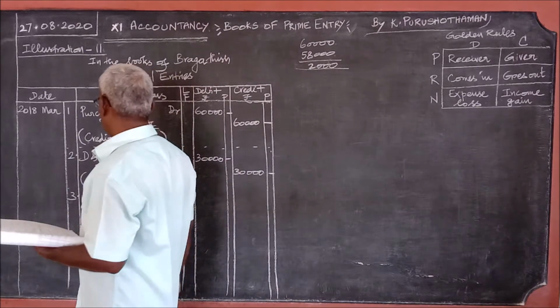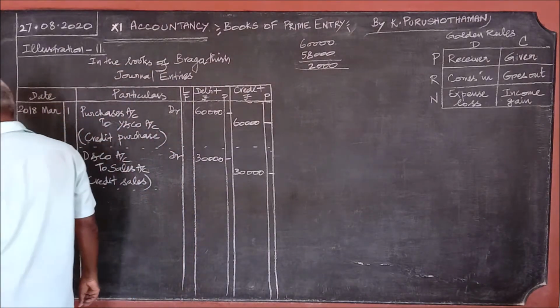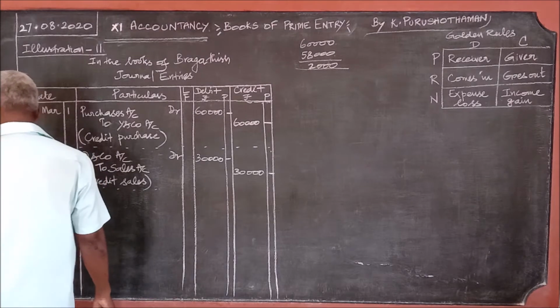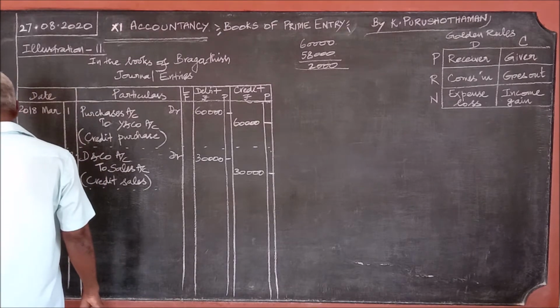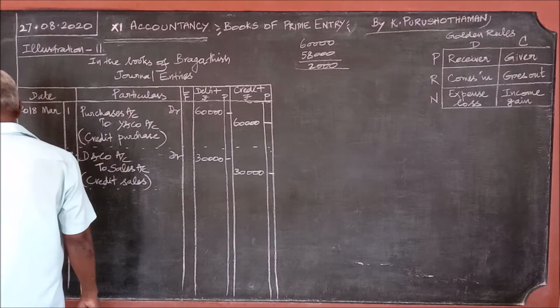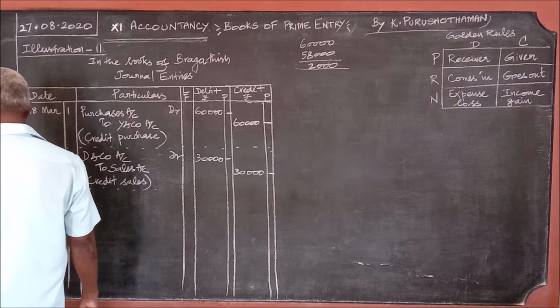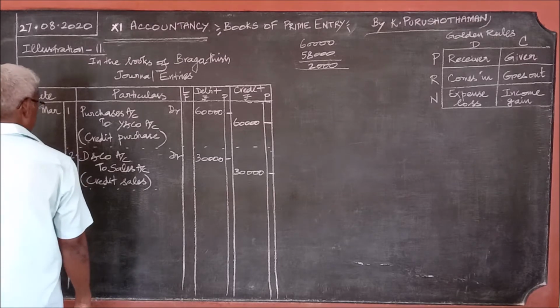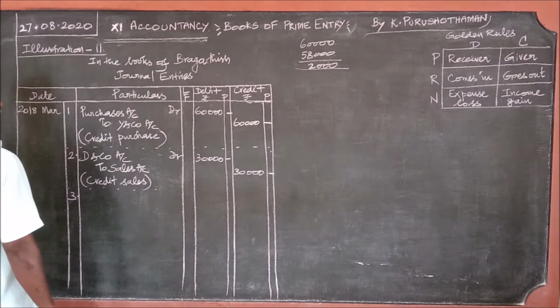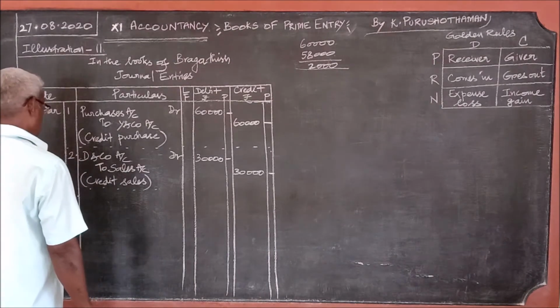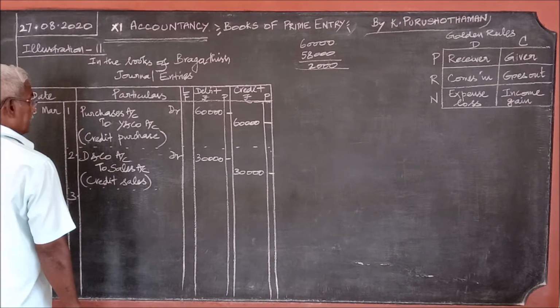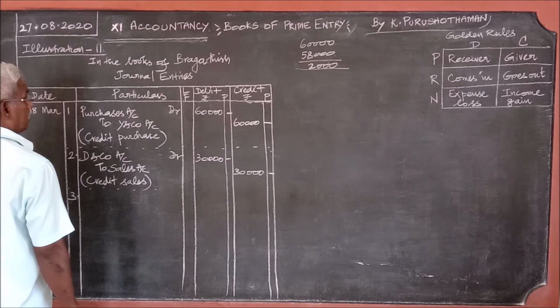A discount. So when the goods are purchased, we settle the amount by paying to Y and Co. In that case, what is going out? Cash is only going out.